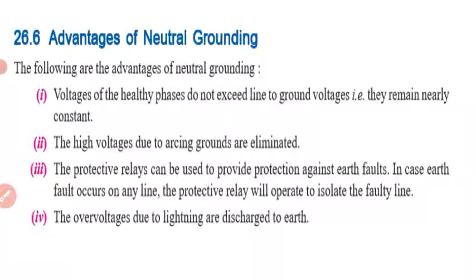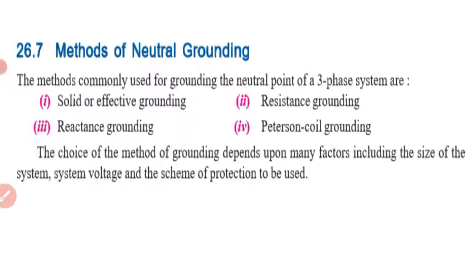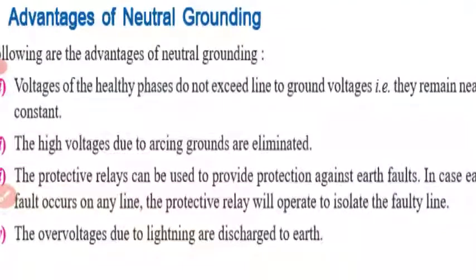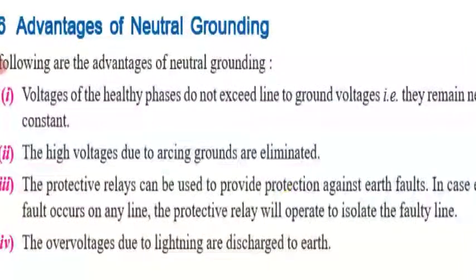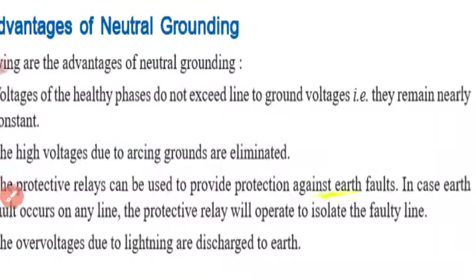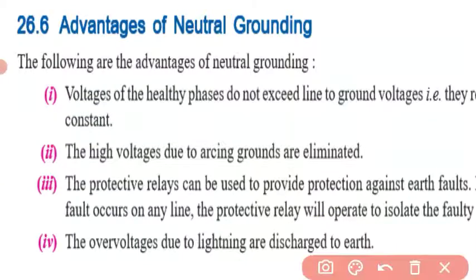Advantages of neutral grounding. Voltages of healthy phases do not exceed the line to ground voltage. In the other case, what happens? In the ungrounded system, the voltage of healthy phases exceeds their line to ground voltages. Here, they do not exceed; they remain nearly constant. The high voltages due to arcing grounds are eliminated.